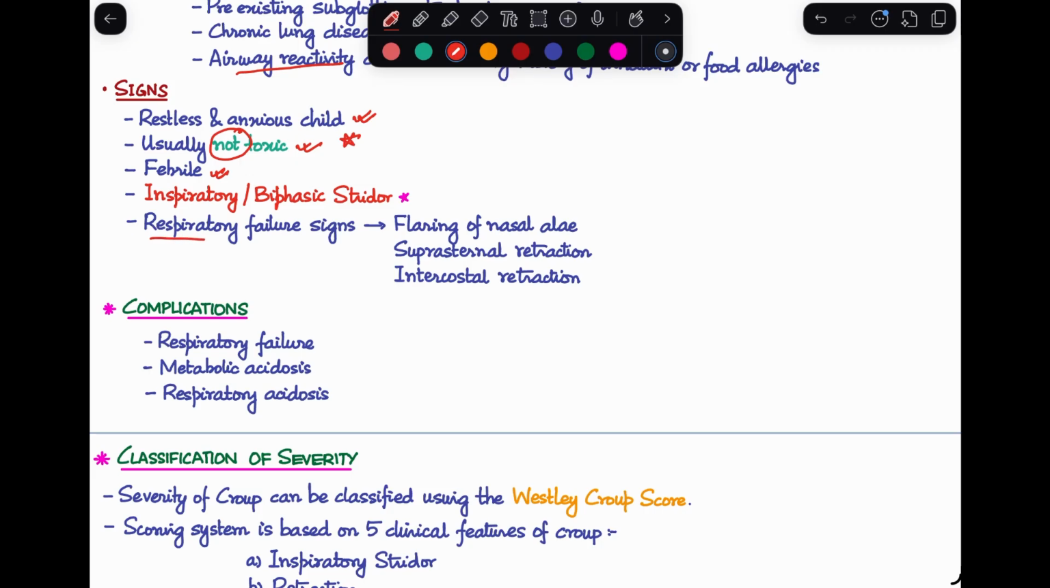And in very severe cases, you will be seeing some respiratory failure signs like flaring of the nasal ala, suprasternal retraction, and intercostal retraction. So these are our clinical features that we'll be noticing in our patient. Now, if the patient is not treated on time, it can lead to complications, which, as we just discussed, is respiratory failure, as a result of which metabolic acidosis and respiratory acidosis.